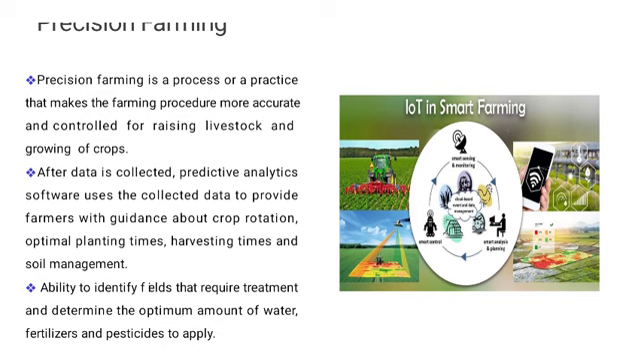Precision farming. Precision farming is the practice that makes the farming procedure more accurate and controlled for raising livestock and growing crops. After data is collected, the predictive analysis software uses it to provide farmers with guidance about crop rotation, optimal planting times, harvesting times, and soil management. It gives the ability to identify the fields that require treatment and to determine the optimum amount of water, fertilizer and pesticides to apply.